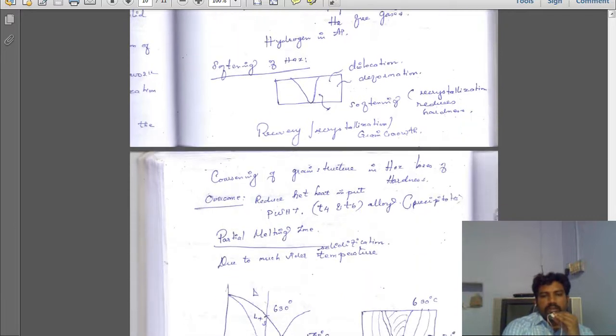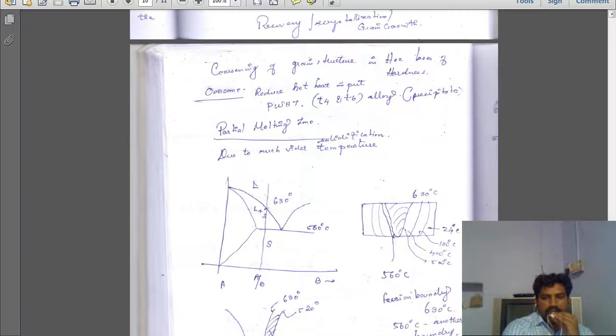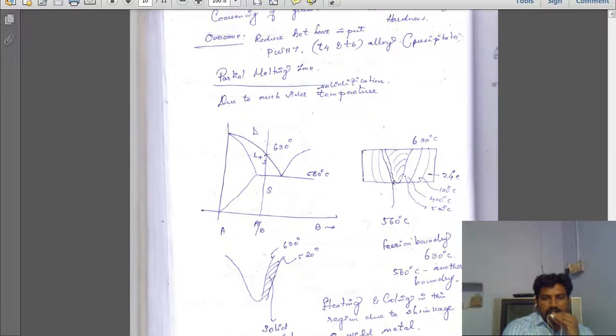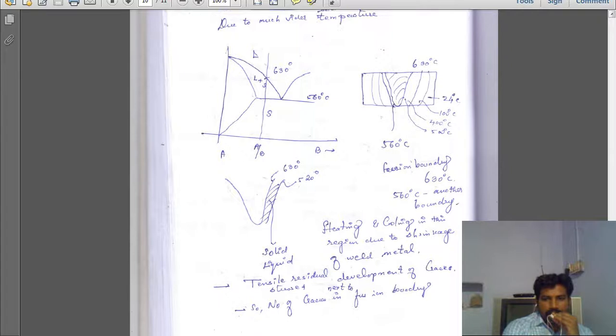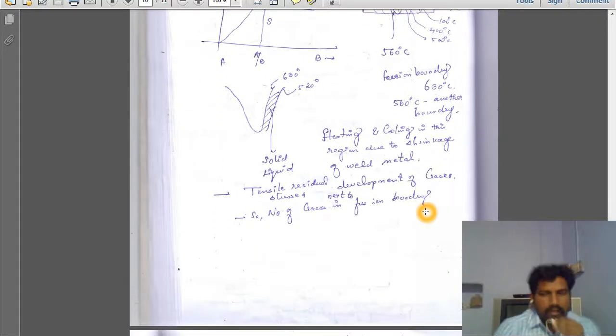So these are all the problems in the aluminium alloy. This is what we have explained in the weldability of aluminium. So over. In my next lecture we can see the remaining portions in unit 5.